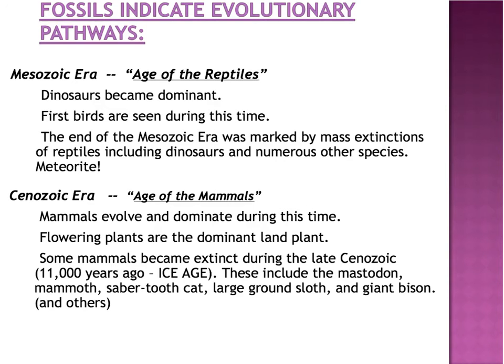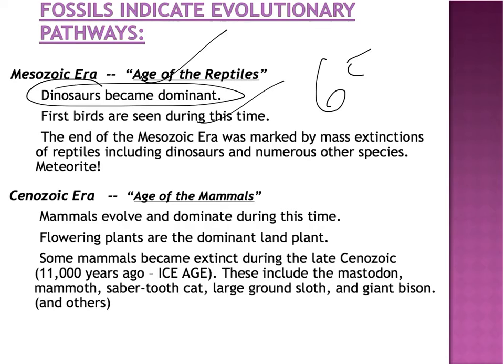The Mesozoic era, age of reptiles, is when reptiles dominated. Everybody thinks about dinosaurs, and it's true, dinosaurs did dominate there. But there are lots of other different species of reptiles. Birds are seen during this time. Then, at the end of the Mesozoic, which was approximately 65, 66 million years ago, we think that a meteor came out of space and struck the Earth.